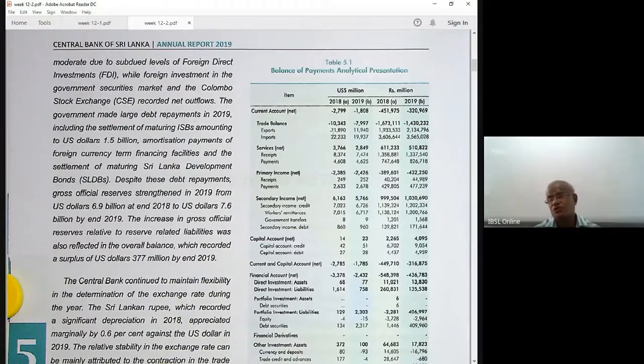Ports are closed mostly. They're not operating, partially operated now. Gradually, they are opening up. Once they open up, they will come to that level. But still, if the growth is slow, this year, first quarter, our growth rate was negative. Most of the countries' growth rates are negative. Projected growth rates for 2020 is negative.